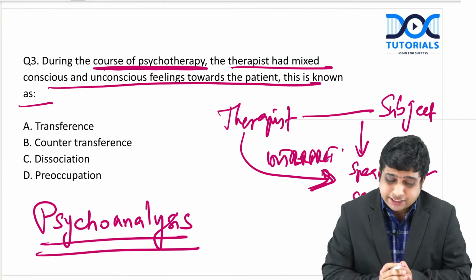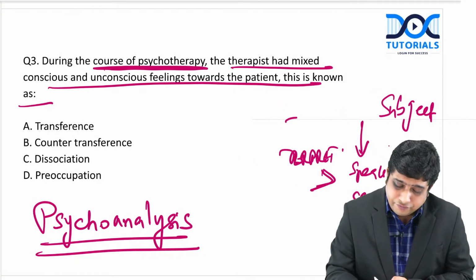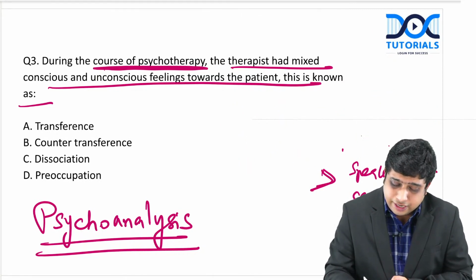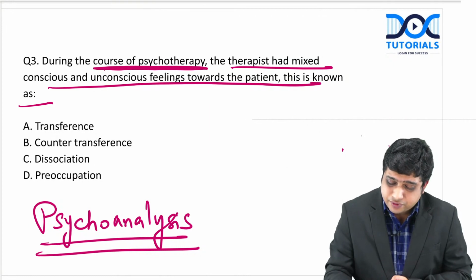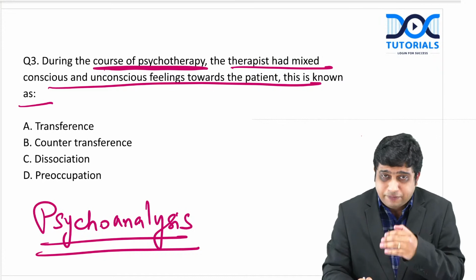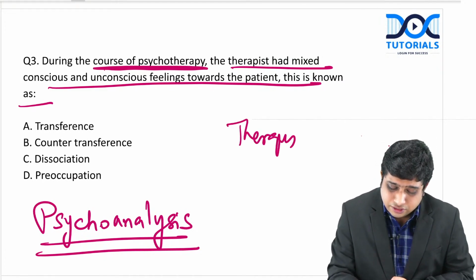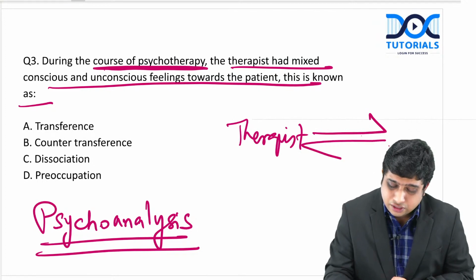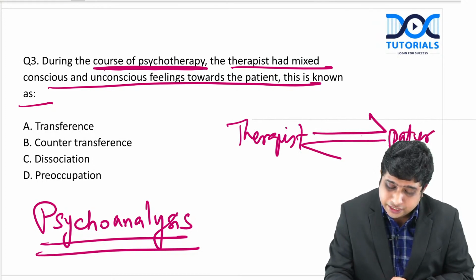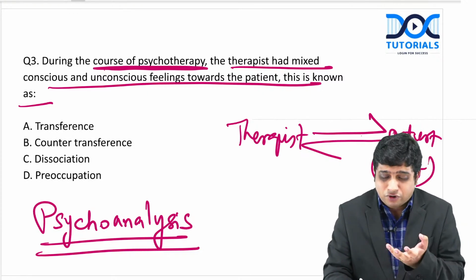Now, these are the terminologies: psychoanalysis, unconscious mind, preconscious repression barrier, conscious mind, abreaction, parapraxis, dreams, etc. During this therapy, the therapist can develop certain feelings towards the patient, and the patient or client can also develop feelings towards the therapist. It can sometimes be positive, it can be negative also.